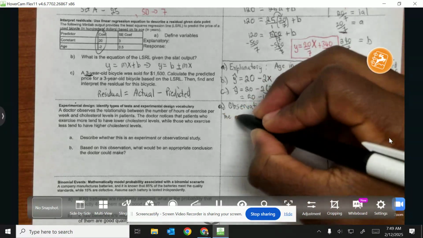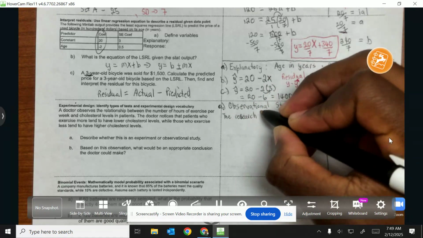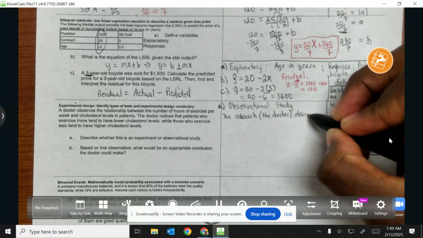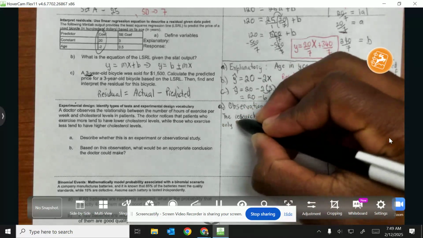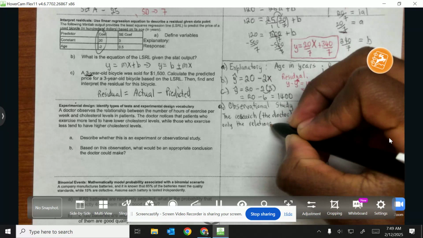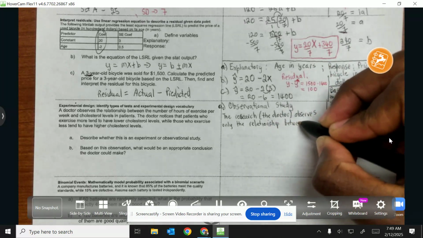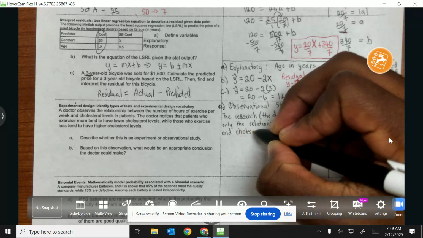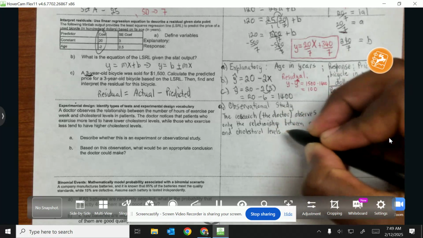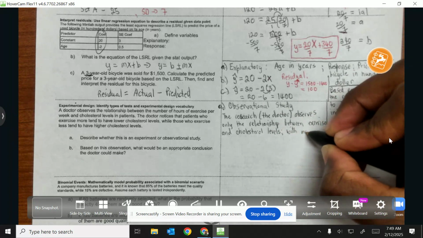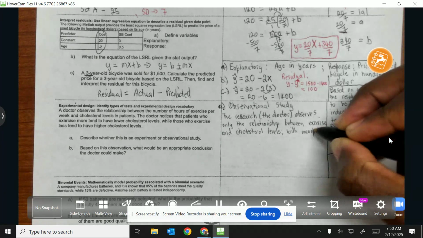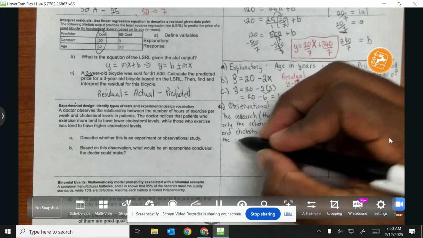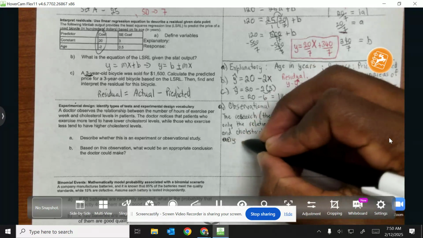You could say the researcher, and we're going to call the researcher the doctor, the doctor observes only the relationship between exercise and cholesterol levels without manipulating anything, without manipulating any variables.